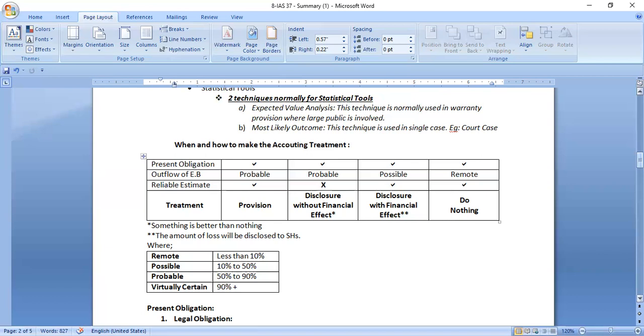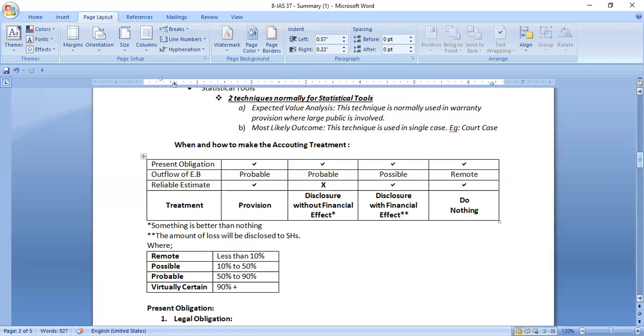So in this case, we cannot term it as provision because we cannot estimate it in figure. Okay, so in this case, we treat it as a contingent liability, which will be discussed later. And in respect of contingent liability, we disclose it in the financial statement. And while we cannot reliably estimate, we disclose it in the financial statement without financial effect because we do not have that data.